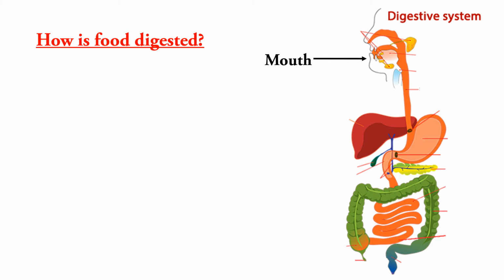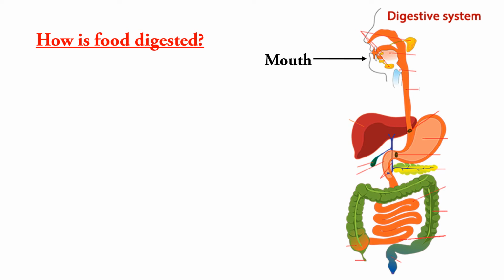When we chew our food with our teeth, then what happens? If you see a tasty food, what happens? Your mouth will secrete a watery liquid, isn't it? This watery liquid is called saliva.